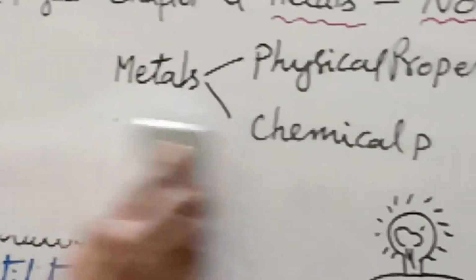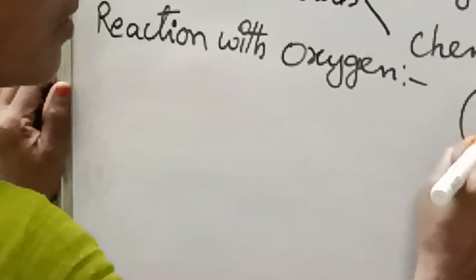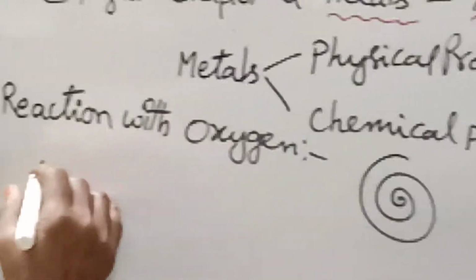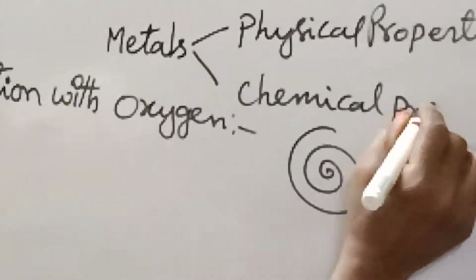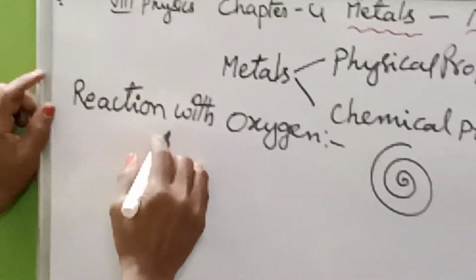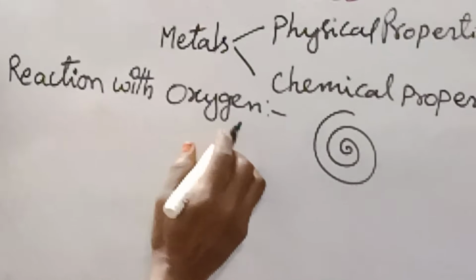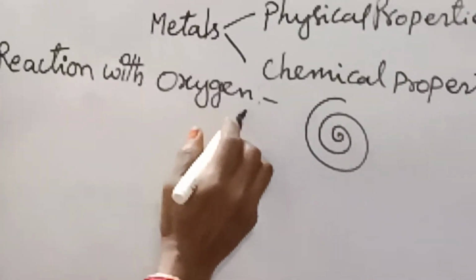Now let us discuss the chemical properties of metals. In the chemical properties, reaction of metals with oxygen: whether metals can react with oxygen or not.